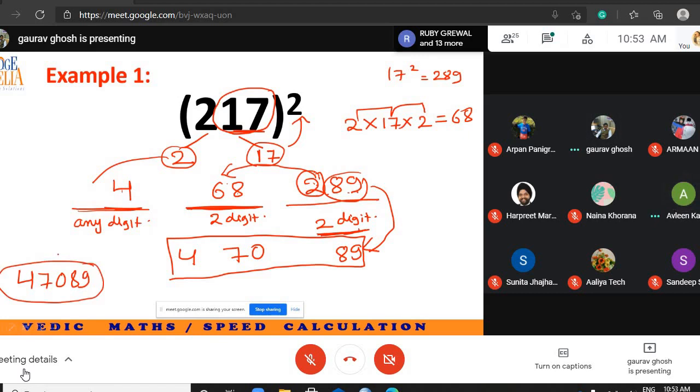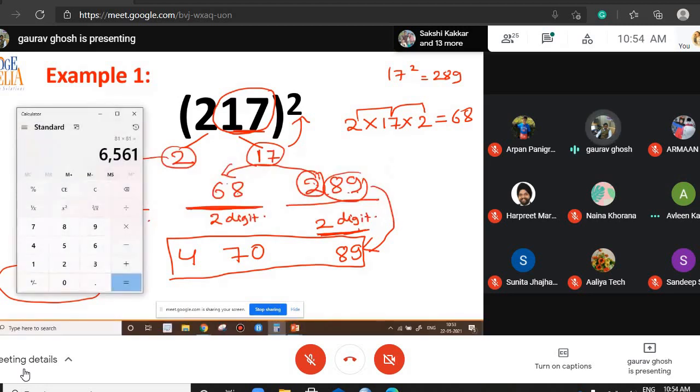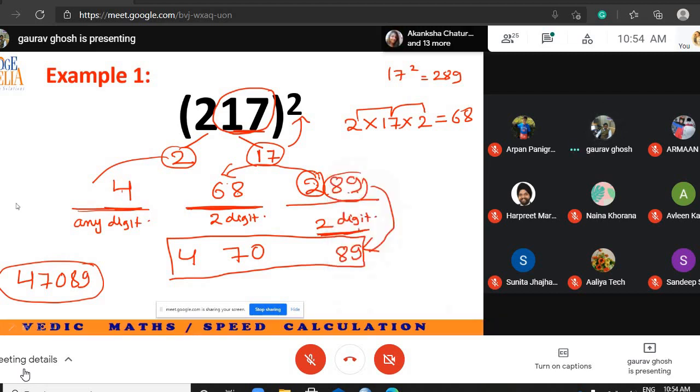Yes, sir. If you have a calculator with you, you can check. Let us verify. You should not trust anybody blindly. So let's verify. You should trust only the calculator. So let us see. 217. And all these questions have already started being asked in different competitive exams. They give you not more than 30 seconds to solve all this. So 47089.